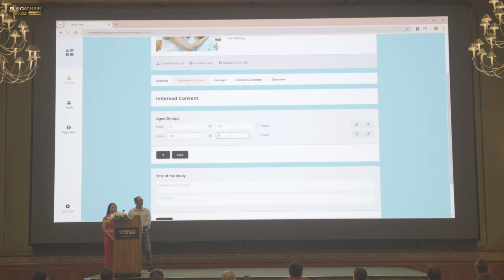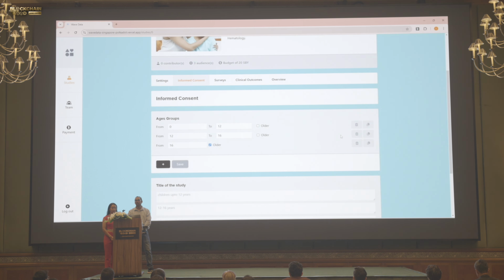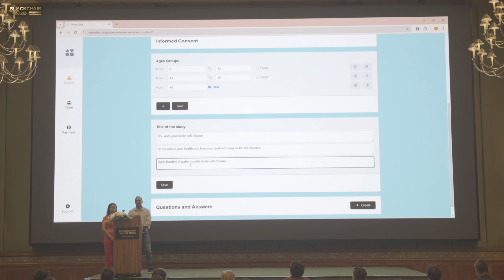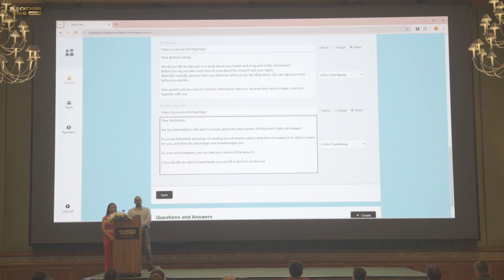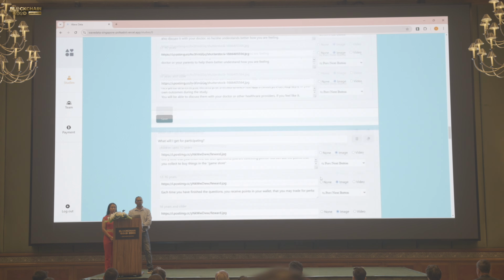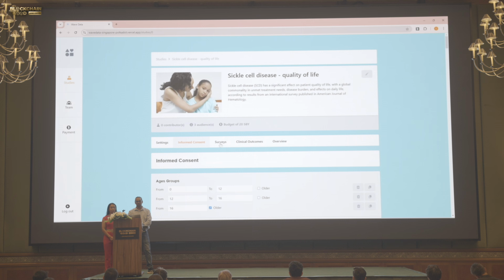So now we create the informed consent form that every potential participant needs to consent to before they are included. It's differentiated between different age brackets because you can imagine that the text and the content for a 12-year-old will be different than for an adult. Keep in mind the status quo for this is paperwork.